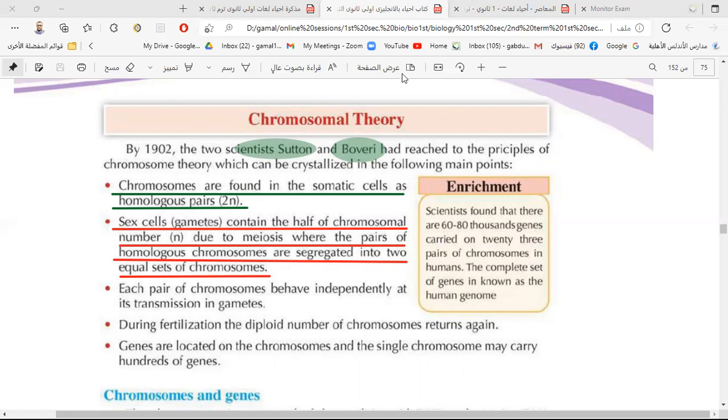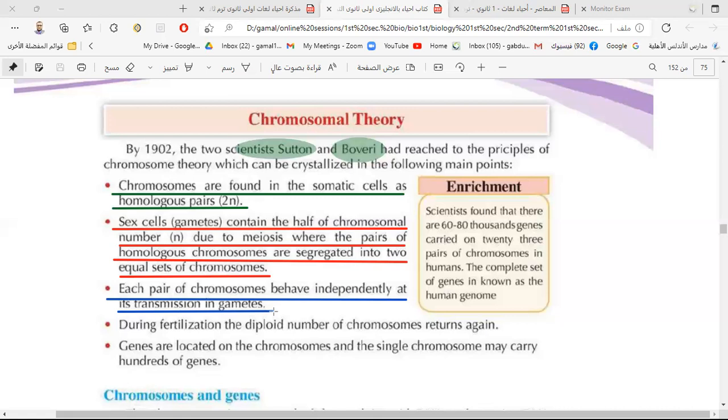Each pair of chromosomes behaves independently at the transmission of gametes. As we remember from meiosis and mitosis, each chromosome separates from the other into two groups during metaphase and anaphase.